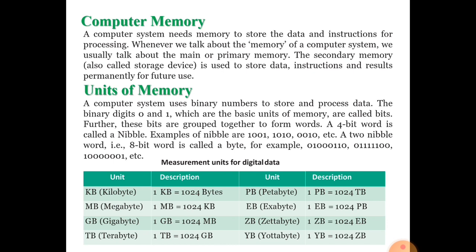These bits are grouped together in the form of words. When a number of bits come together, it is called a word. As you know, 8 bits is equal to 1 byte and 1 byte equals 1 character. A collection of 4 bits is known as a nibble. For example, 0000 is 4 bits, that is known as 1 nibble. So 1 nibble is equal to 4 bits and 1 byte is equal to 8 bits.